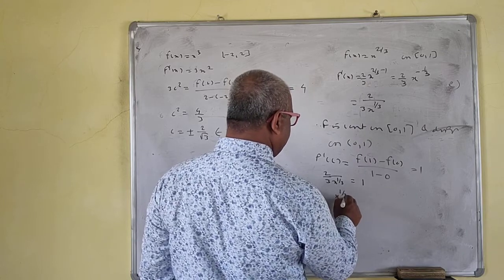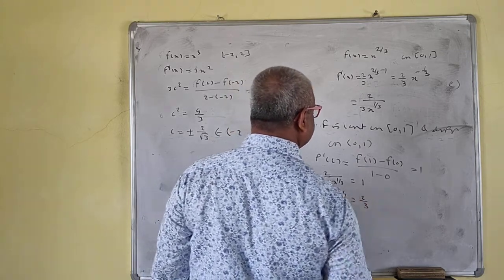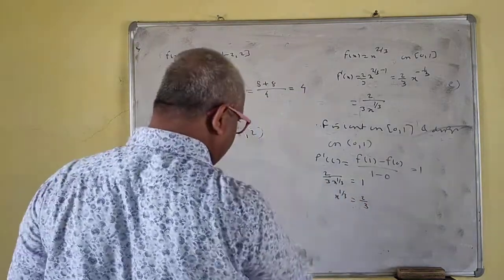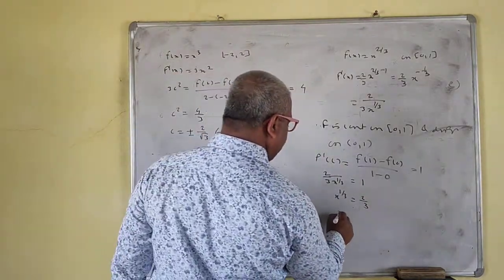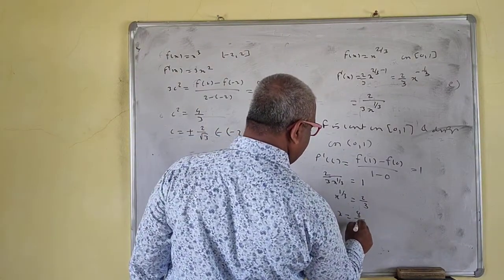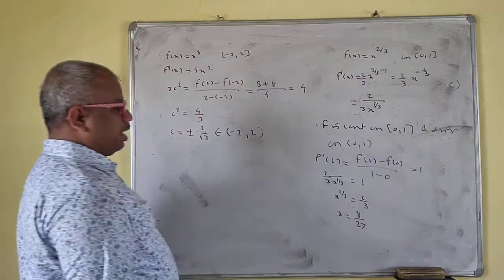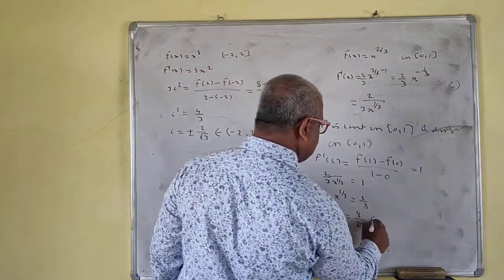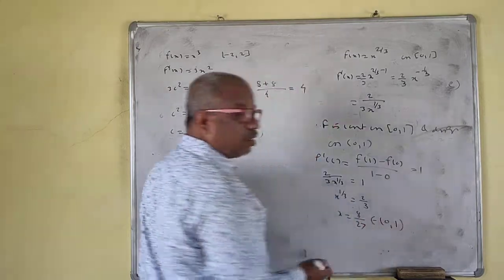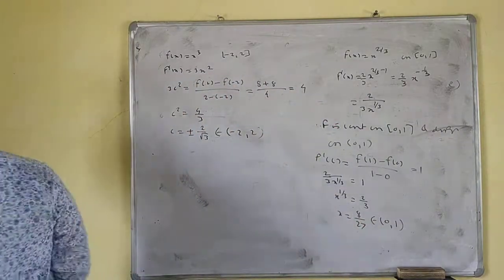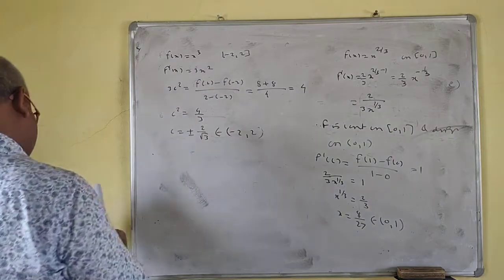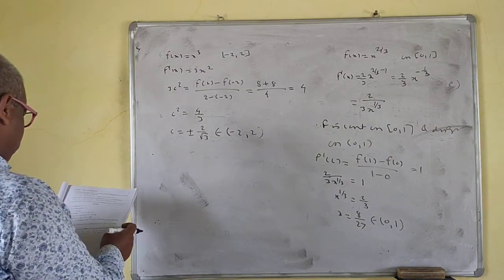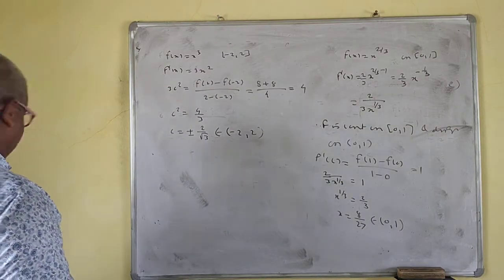So x to the power 1 by 3 is equal to 3 by 2. So x is equal to 27 by 8. Take the cube on both sides. This belongs to the open interval 0, 1. So the value of c is important here. 8 by 27 is the value.